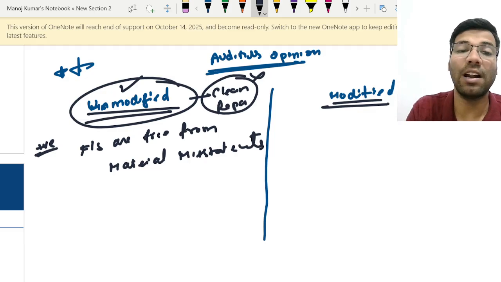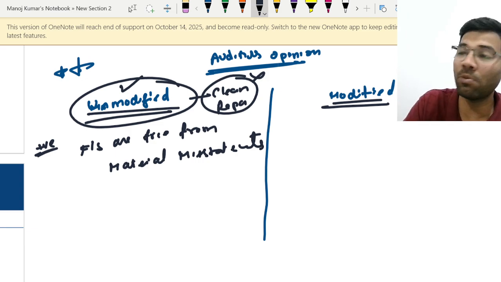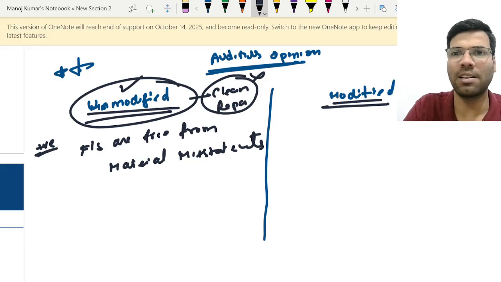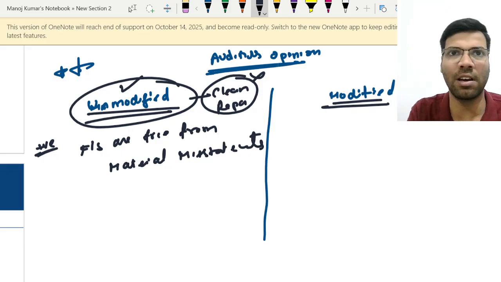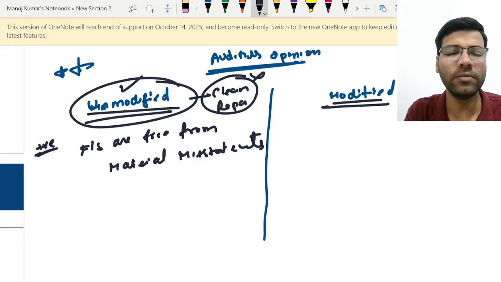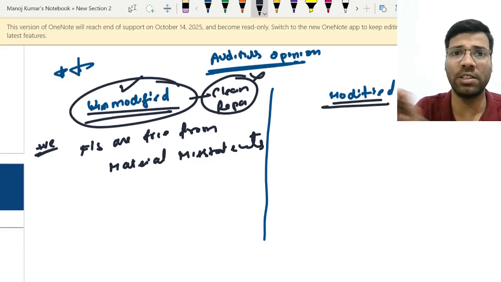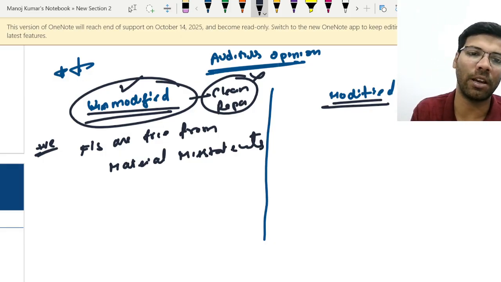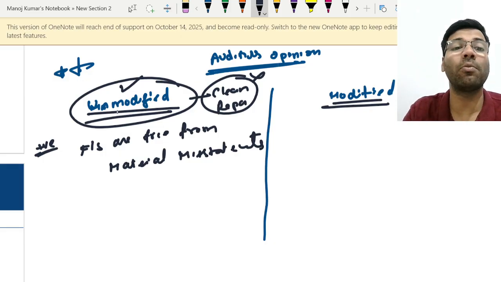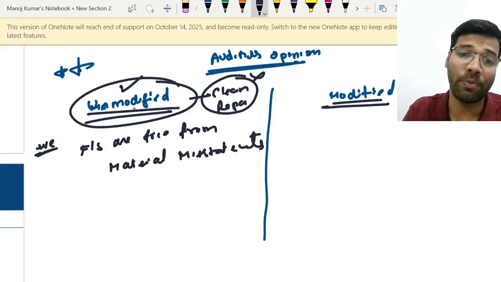In that case the auditor expresses an unmodified opinion, where he says that everything is good: your balance sheet and P&L account comply with laws and regulations, your formats comply with the accounting standards, you followed all generally accepted accounting principles, everything is good. Such a type of opinion is called unmodified opinion.